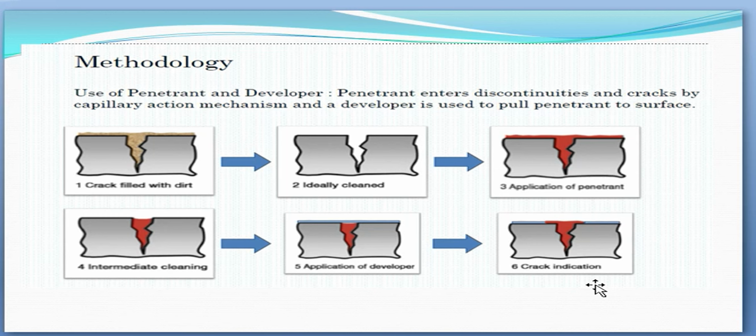The liquid is then completely removed from the surface and a wet or a dry developer is applied. The liquid that has penetrated the discontinuities will then bleed out into the surface. The developer will help delineate them. This will show the location and general nature and magnitude of any discontinuities present. Fluorescent penetrant can also be used for this purpose and it fluoresces brilliantly under proper light conditions. This method is also known as dye penetrant method. Such a dye is added to the liquid to facilitate viewing.